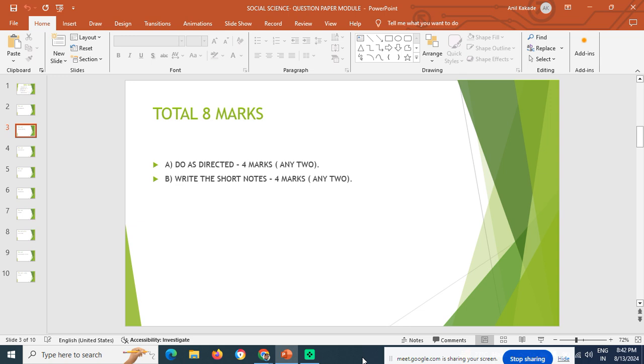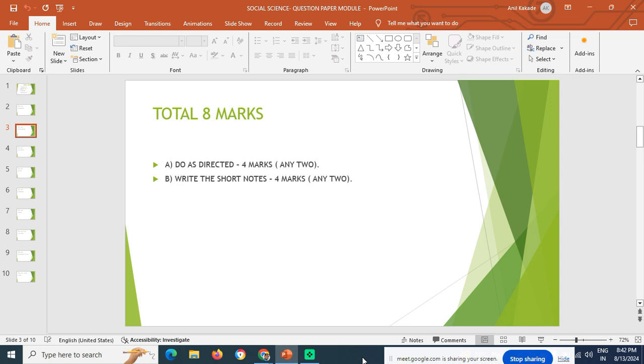As a moderator, we see all three, and whichever answer is correct, we give the marks. So if you know all the three, attempt all three, and try to increase your speed so that you can score the 4 marks. Here in fill in the blanks, we give full marks.